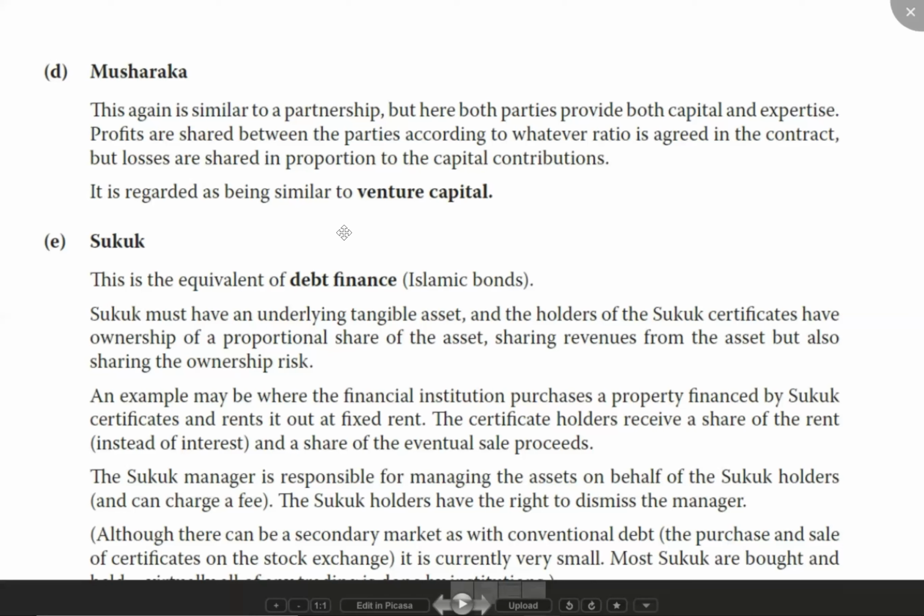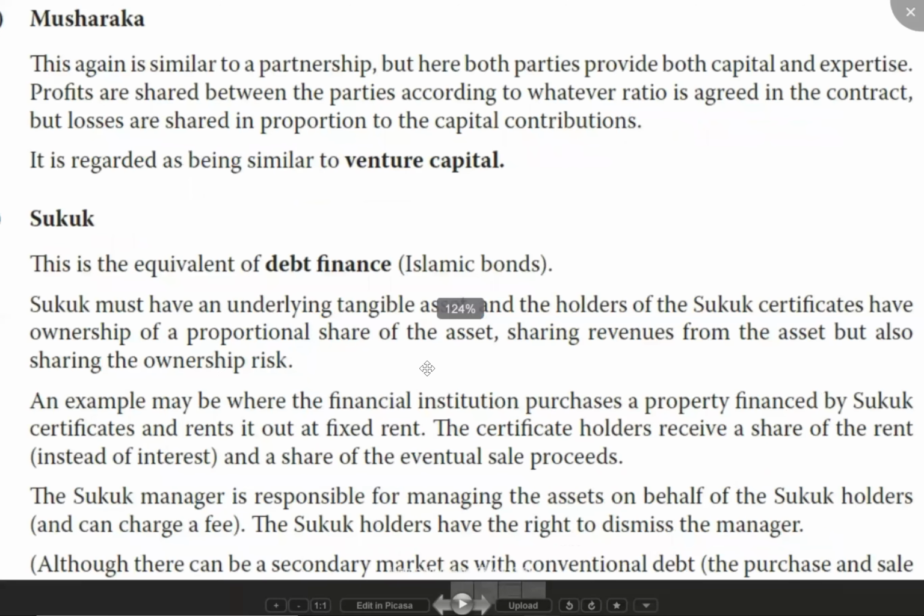So basically, in sukuk we sell at less than the fair value, and then we get the fair value amount. The company will issue you the bonds at a discounted value, and on maturity you'll get the par value. So the company is not going to pay any interest. That is the concept of sukuk. It is equivalent to debt finance. It is the Islamic bond, and again there is no interest. It is similar to a zero coupon bond.